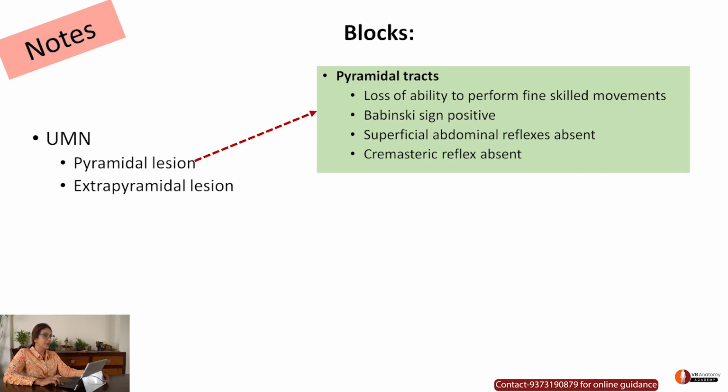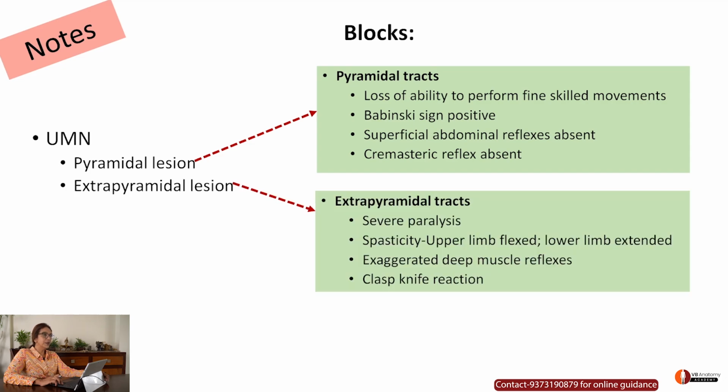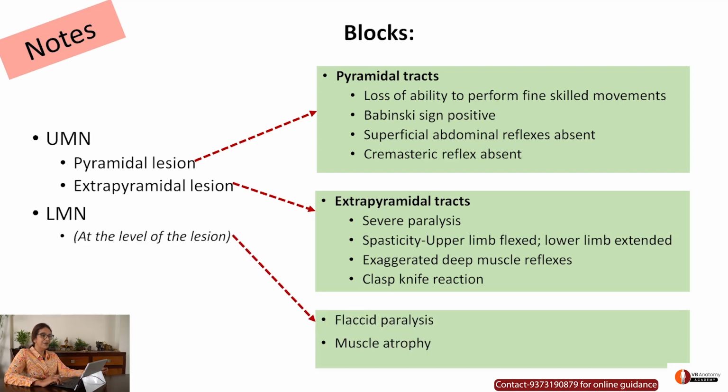But if it's an extrapyramidal lesion, then the symptoms are severe paralysis, spasticity, and so on. If it's a lower motor neuron lesion, at the level of lesion, you're going to get flaccid paralysis and muscle atrophy.